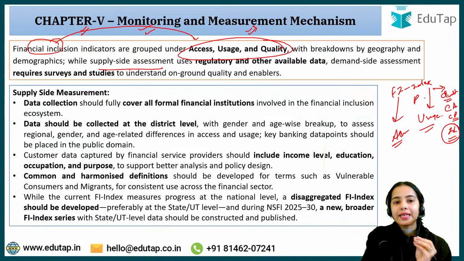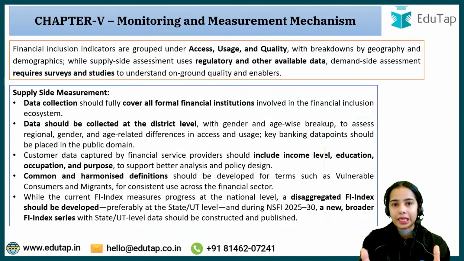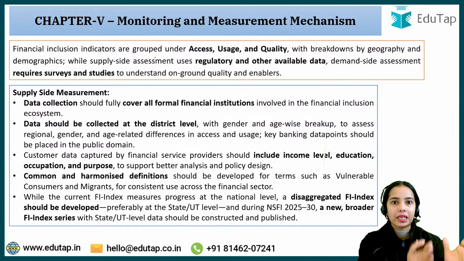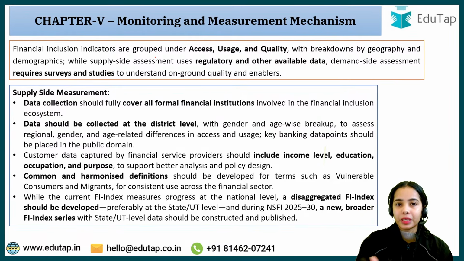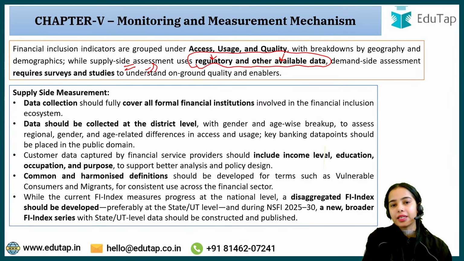Now supply side assessment. If we want to see whether the supply side of the banking infrastructure is improving or not, or whether insurance companies are improving or not, supply side assessment is done through regulatory and other available data. Demand side assessment of the customers requires surveys and studies to understand on-ground quality and enablers.